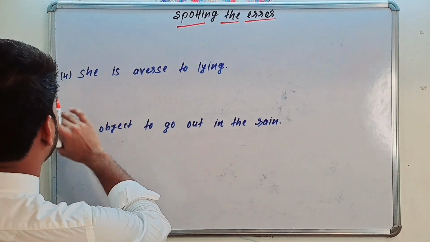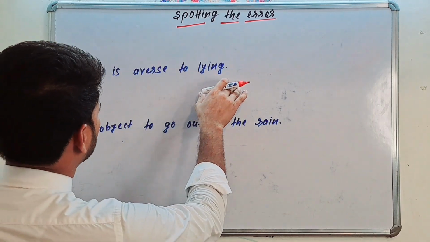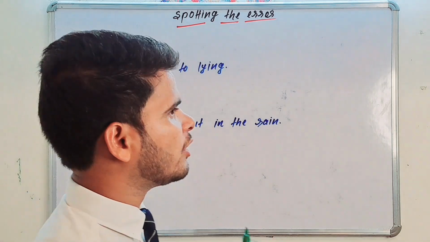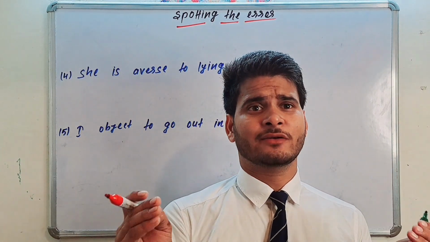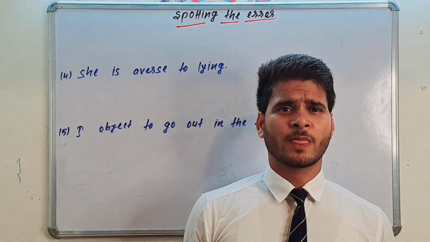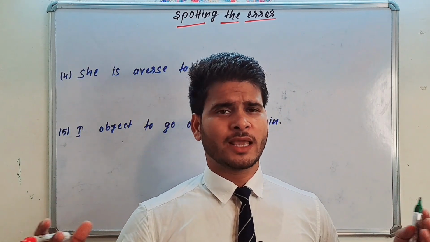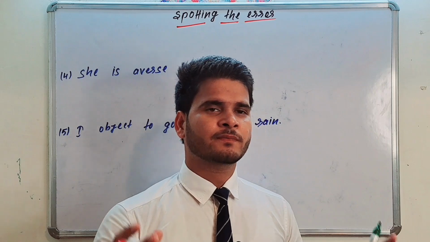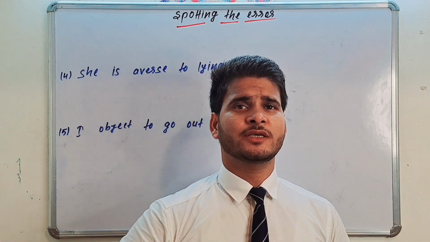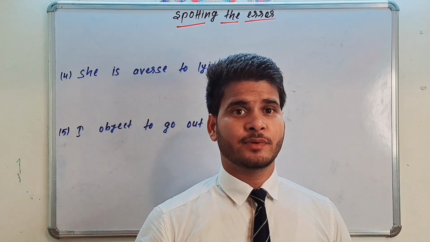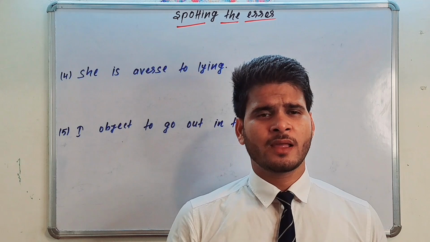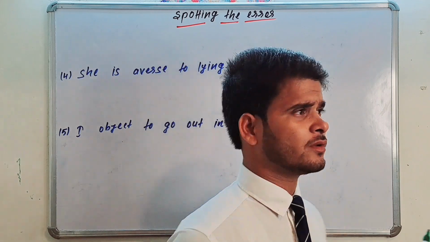Sentences here. Fourth one. She is averse to lying. Fourth and fifth, both are based on the second golden rule, and just I told you the second golden rule. And here listen carefully again. If the preposition is followed by any verbs, the verb should be only in gerund form, and this is the second golden rule.